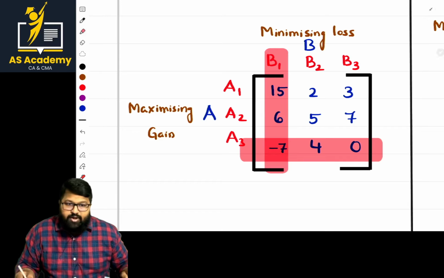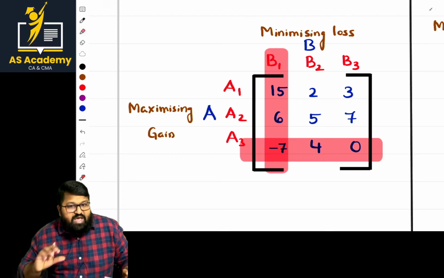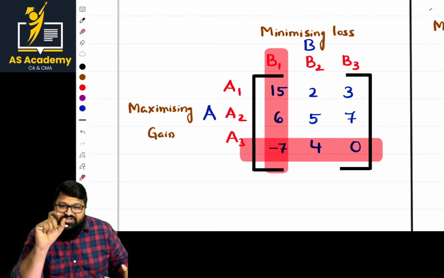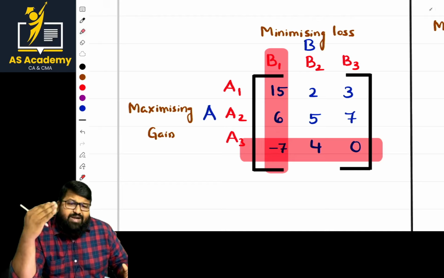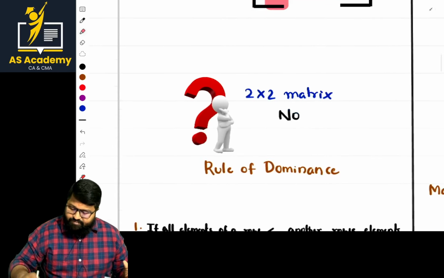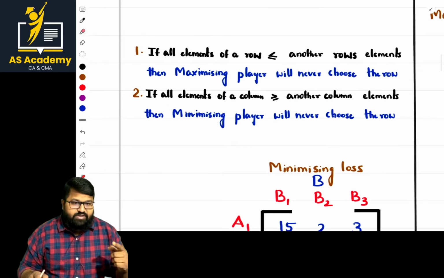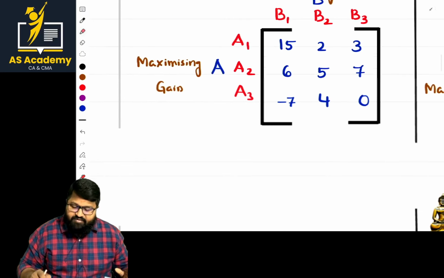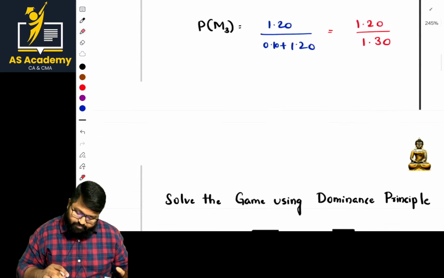In the case of a 2 by 2 matrix, what should we do? We apply the first pure strategy, that is nothing but minimax equal to maximin. This same thing has been mentioned here. I'm repeating again, these are the rules. You need not write the rules for your knowledge, I'm just mentioning them there.